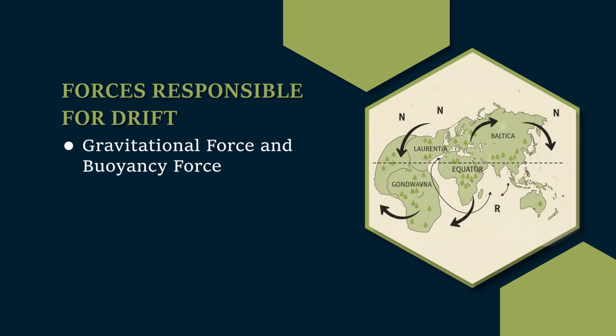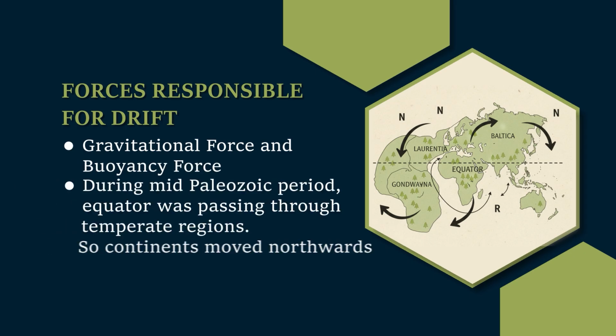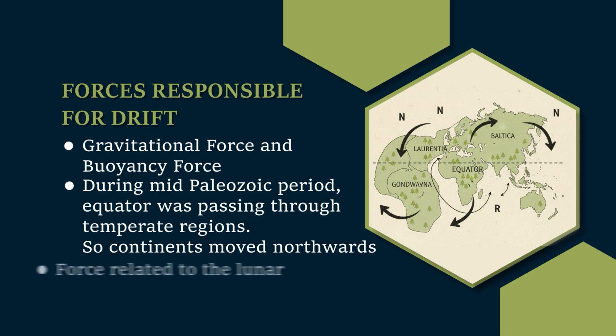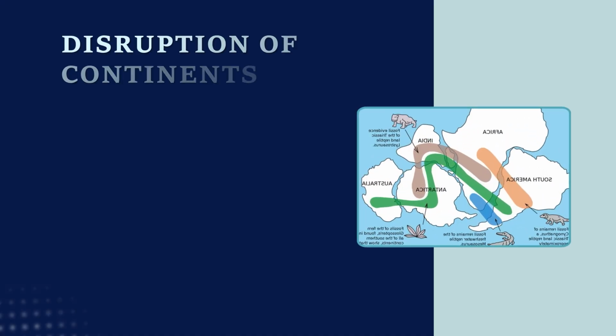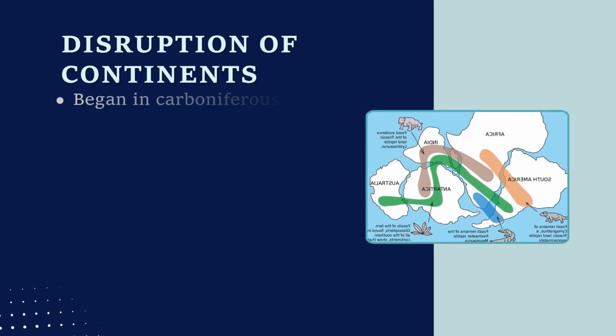The gravitational force and the buoyancy force. During the mid-Paleozoic period, the equator was thought of as passing through the temperate regions of current times, so the continents moved northwards. The gravitational force acts downwards and the buoyancy force acts upwards. So the resultant movement of the continents was directed towards the equator. Then the second force was related to the lunar attraction, or the attractive forces of sun or moon, which caused the drifting of continents towards the west.